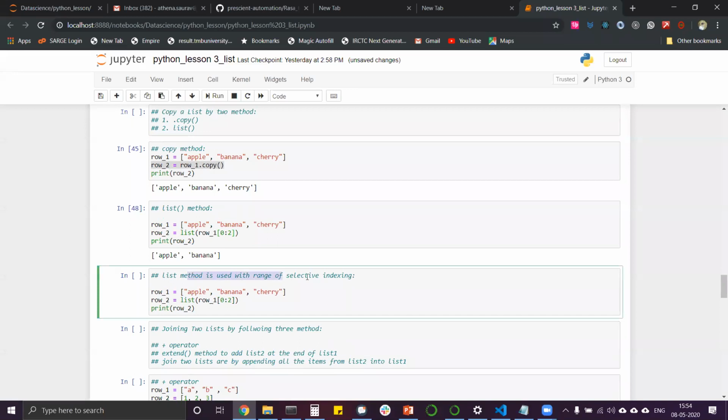Now the list method is used with a range of selecting indexing, like I already discussed. Now let's come to the next point. Right now we were talking about copying one list to another list with the same values, or using range of index to create a part of it. Not append, oranges. What will be the output of this?